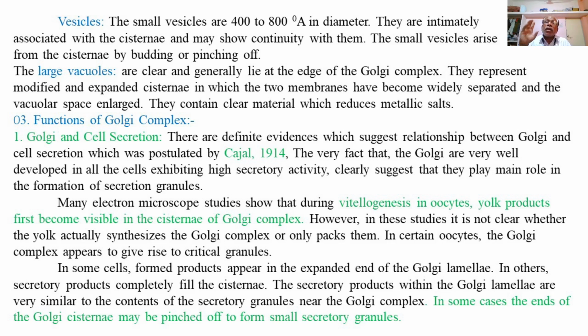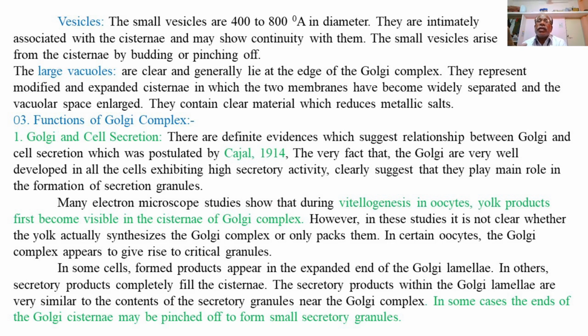The Golgi bodies are well developed in all cells showing higher secretory activities or a higher rate of synthesis of different types of enzymes or products, maybe proteins, lipids or carbohydrates, which are synthesized in the Golgi bodies or might be transferred from the ER into the Golgi bodies. So it is not clear that all the components stored or packed in the cisternae or vesicles of the Golgi bodies are synthesized in them; they can be transferred from the ER also.